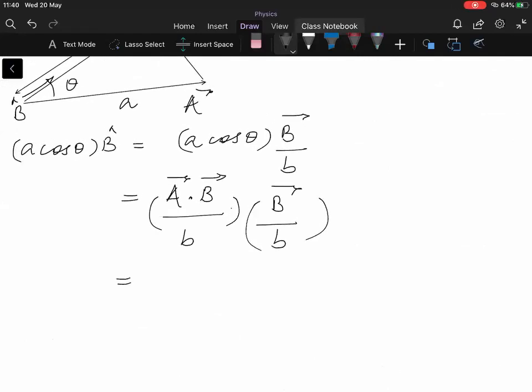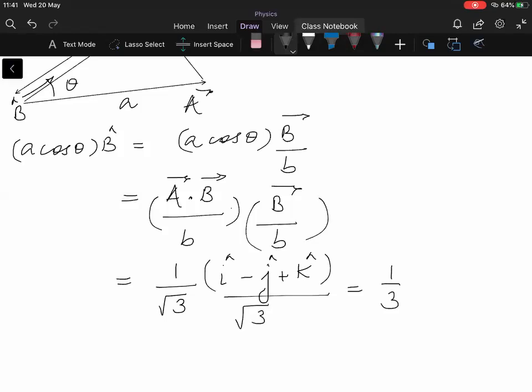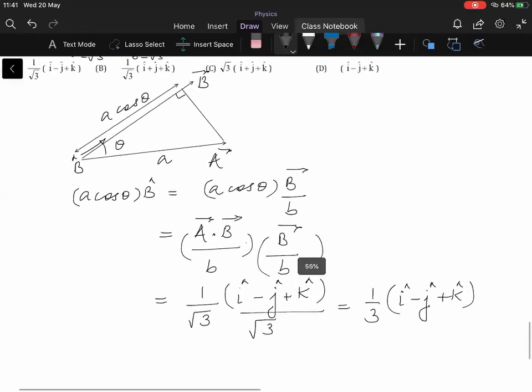A dot B is 1. Magnitude of vector B is root 3. Okay. B vector is I cap minus J cap plus K cap. Vector B divided by its magnitude is root 3. So your answer is 1 by 3 times I cap minus J cap plus K cap. So now you can see what the answer is.